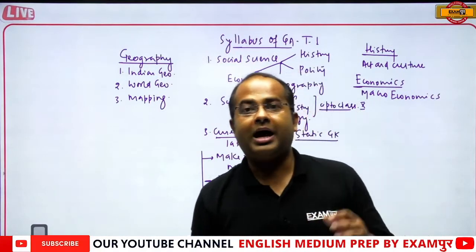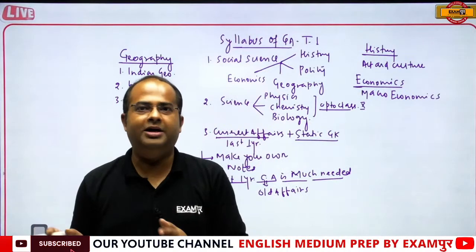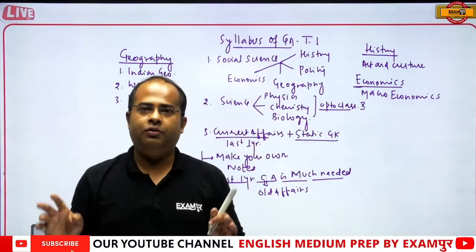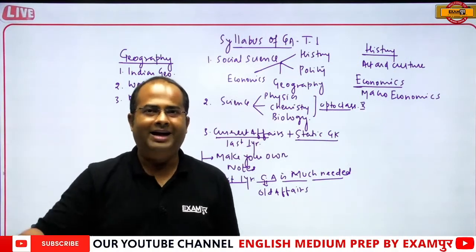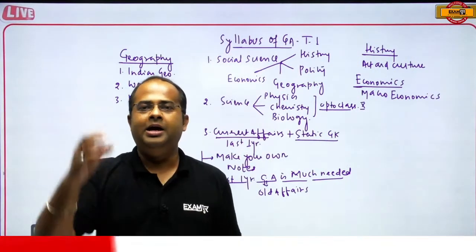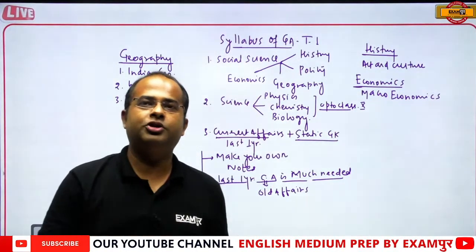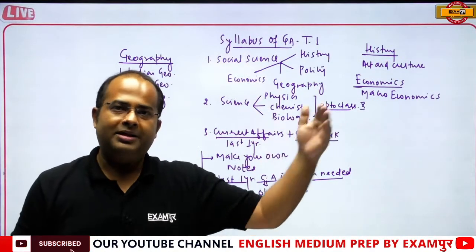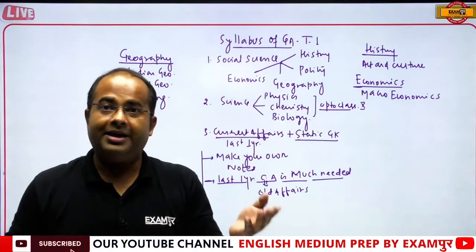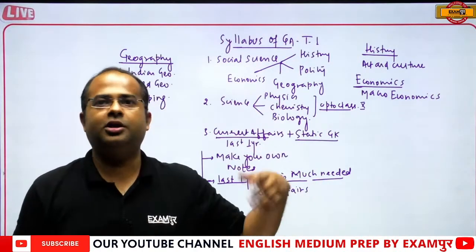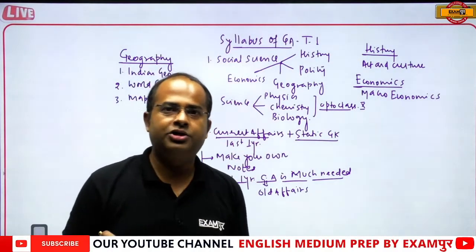For example, if they ask about the cheetahs that came from Namibia to India, they may ask: a total of 8 cheetahs came, how many of those 8 are male or female? That is a question related to static GK, also related to current affairs. So in this way, they can ask you the question.